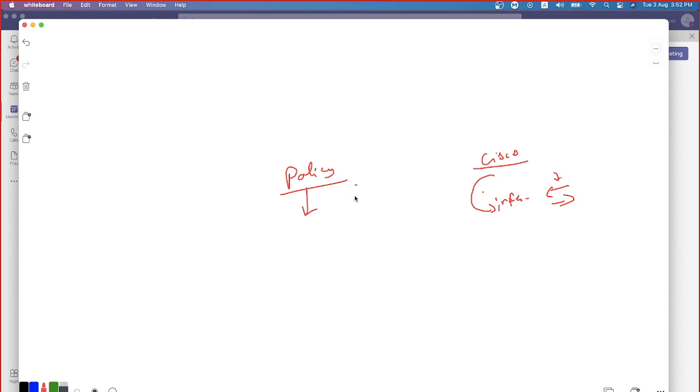Okay. Now I have a firewall, right? Similar requirements are there for three interfaces, and I have two WAN interfaces, WAN 1 and WAN 2. This is my LAN 1, LAN 2 and LAN 3. Now what do you have to do? You have to create the policy. Similar requirement for LAN 1, LAN 2, LAN 3. You might create a single policy and bind the same access list to L1, L2 and L3. Or you may create a separate set of policies, one policy associated on the L1 interface, another access list on the LAN 2 interface, and another on the L3 interface. You can do it like that.